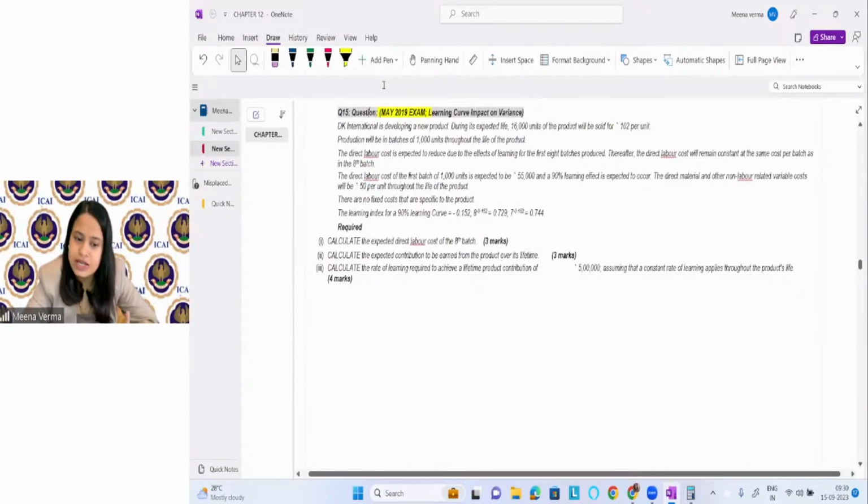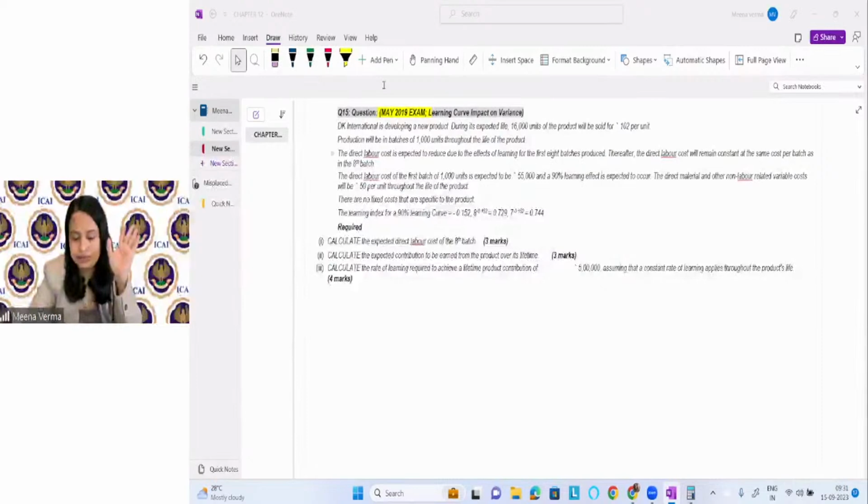Okay. The question before this one, on the learning curve, you need not do it. Just understand the time, how you can find the time. That's it. They will not ask you the question of finding the total cost. They will ask you the question of variances. It will come under only variances.